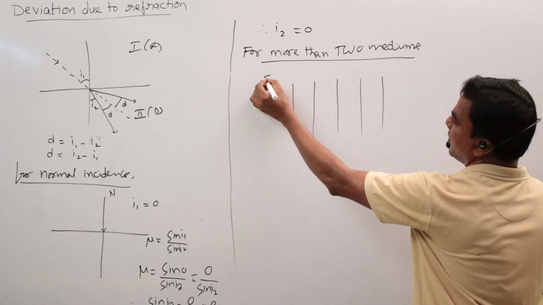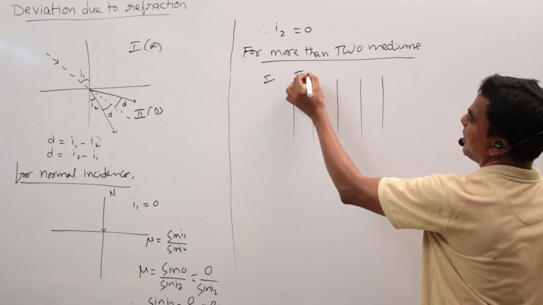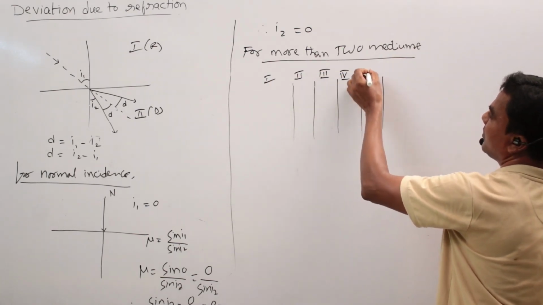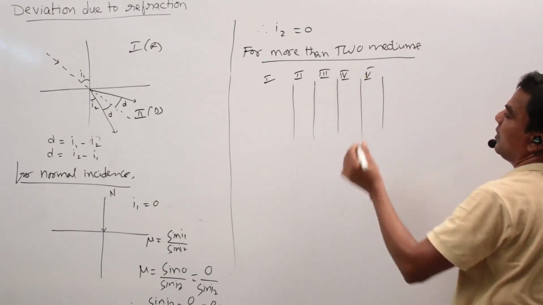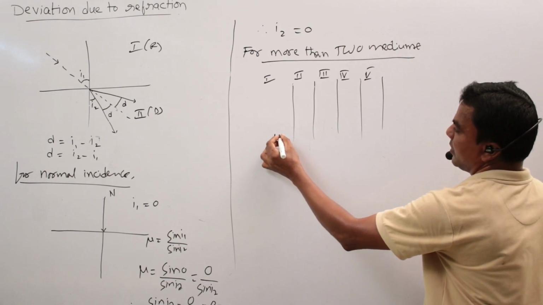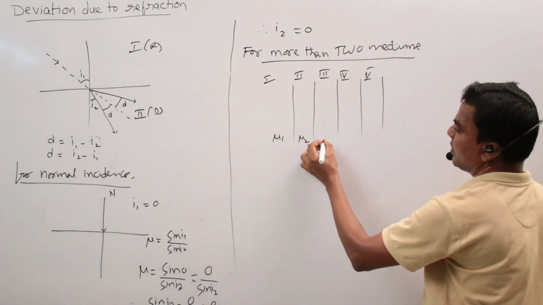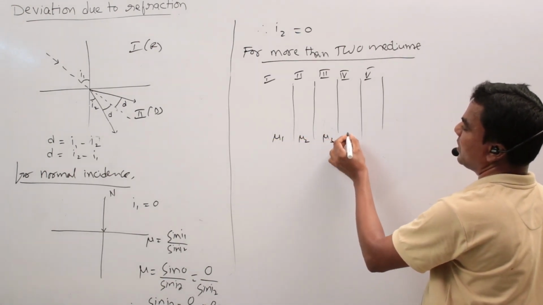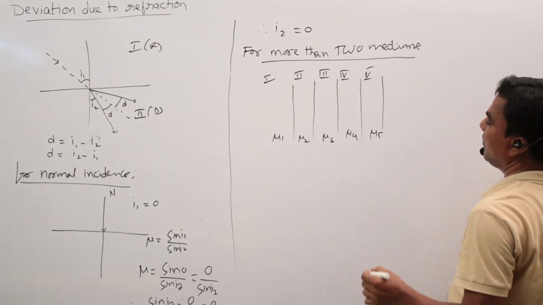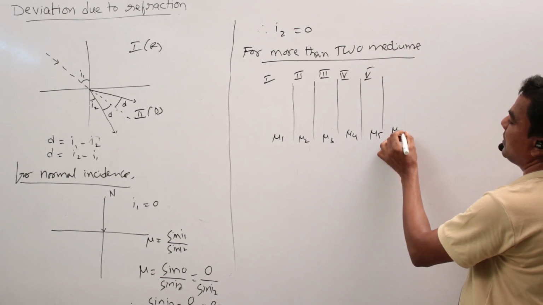This is the first medium. This is the second medium. This is the third medium. This is the fourth medium. This is the fifth medium. So the refractive indices are mu1 for the first medium, mu2 for the second medium, mu3 for the third medium, mu4 for the fourth medium, mu5 for the fifth medium, and the last one is mu6.